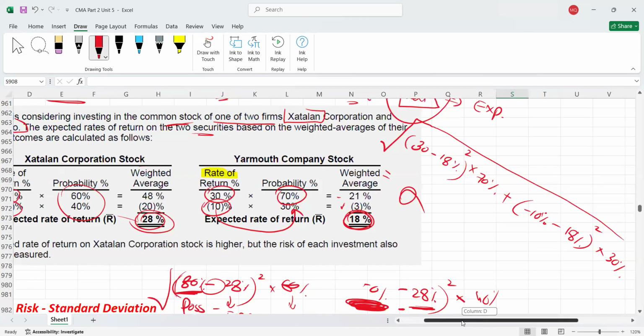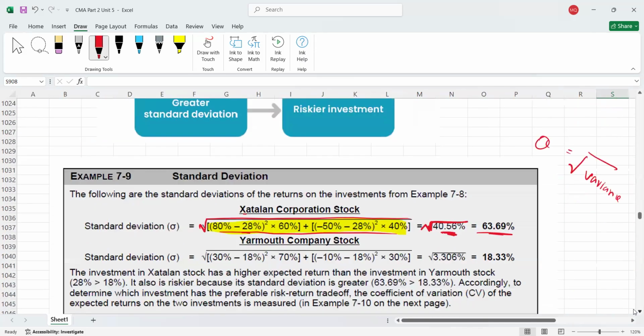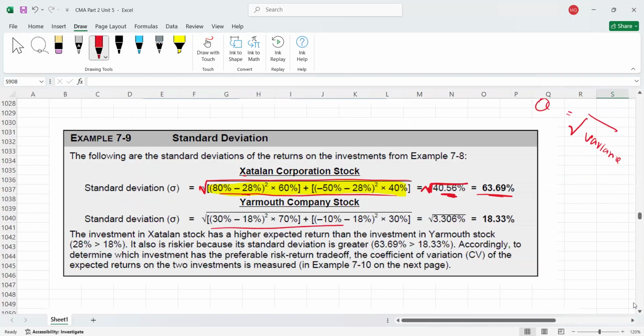Understood? In a similar way, you calculate the standard deviation for y. I'm showing you the formula on your screen. If you calculate completely, the standard deviation answer is 18.3%. Please remember when I was telling you the concept of standard deviation, I told you if your average return is 20%, and the standard deviation is, for example, 4, it could be 24 or 16. That was just an example to make you understand. But now you have to interpret these answers. And what is the interpretation relevant for you as a finance student? This is the interpretation I'm going to tell you now.